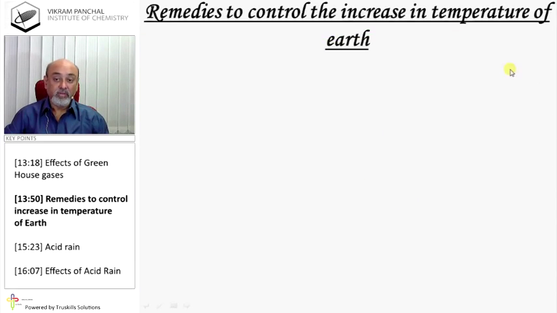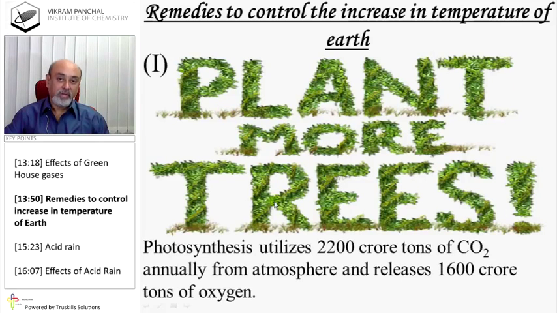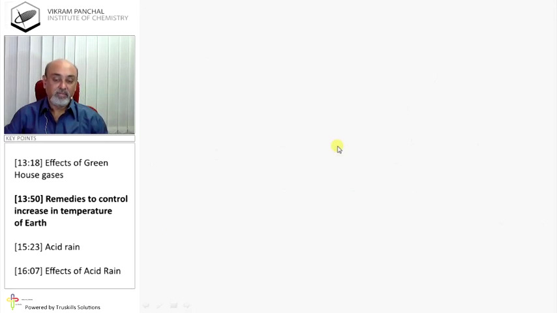Remedies to control the increase in temperature of earth: plant more trees. Please spread this message to as many people as possible, and you have to plant at least one tree. Photosynthesis utilizes 2200 crore tons of CO2 annually from the atmosphere and releases 1600 crore tons of oxygen. So we need oxygen to survive, and that's why to reduce pollution, please grow trees.